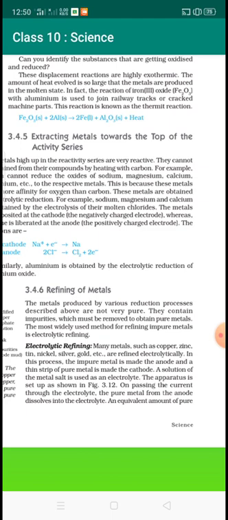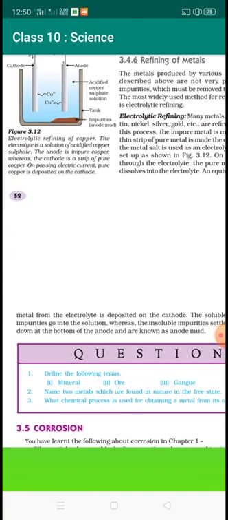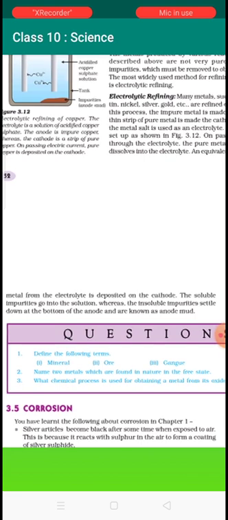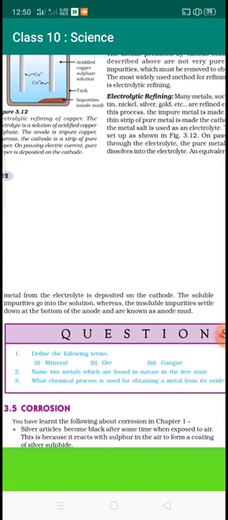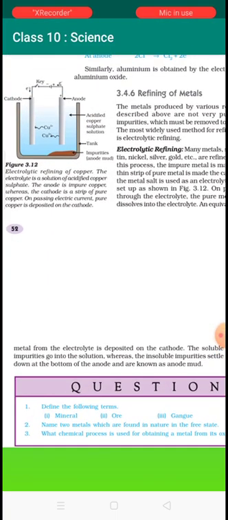After that, on passing the current through the electrolyte, the pure metal from the anode dissolves into the electrolyte, and an equivalent amount of pure metal from the electrolyte is deposited at the cathode. The soluble impurities go into the solution, whereas insoluble impurities settle down at the bottom of the anode, which is called anode mud. Here is the anode mud, and this is the anode.